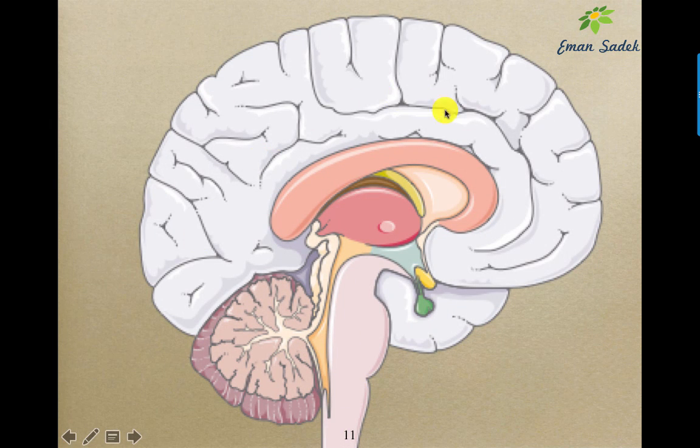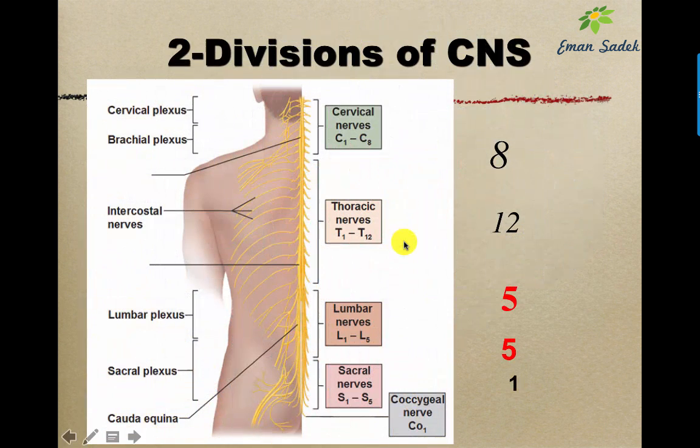Again, this is the cerebral hemisphere, and the diencephalon and the cerebellar hemisphere. And this is the midbrain, pons, and the medulla. Of course, this is the diencephalon containing the thalamus and the hypothalamus.